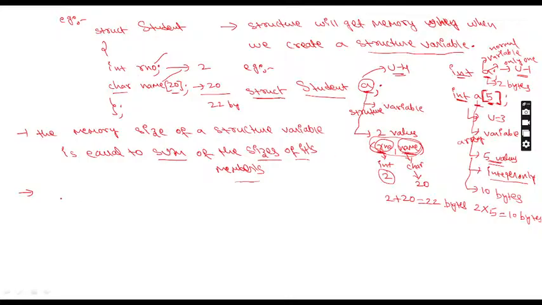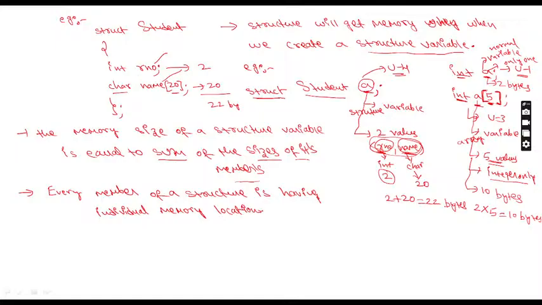So it means every member of a structure is having individual memory locations. Every member of a structure is having individual memory location. What is the meaning?